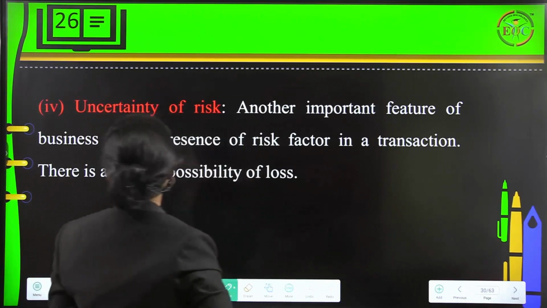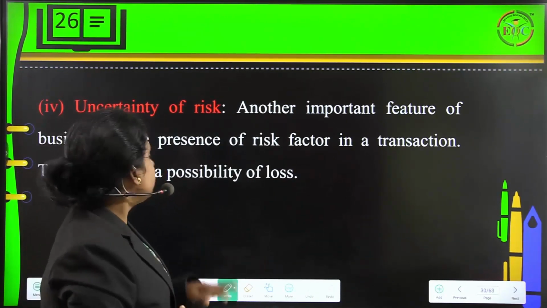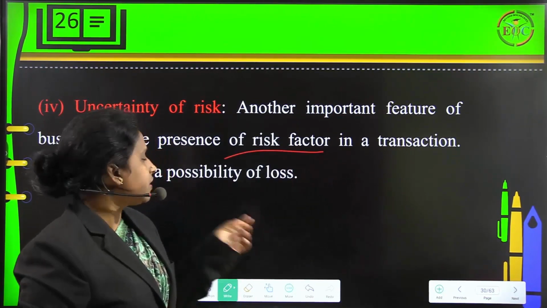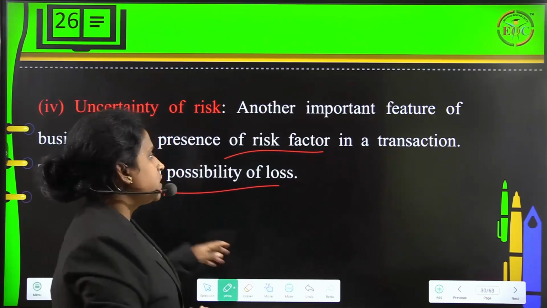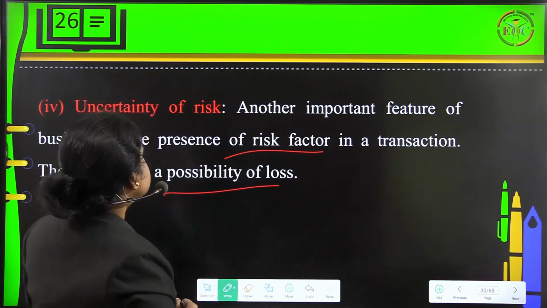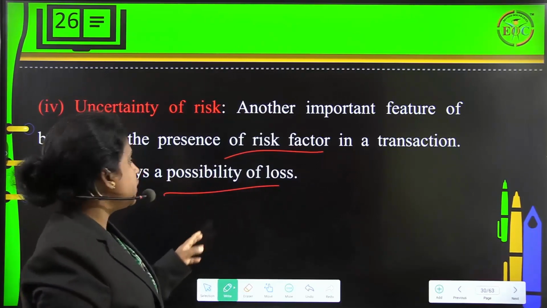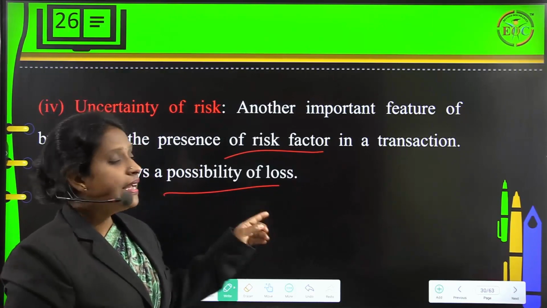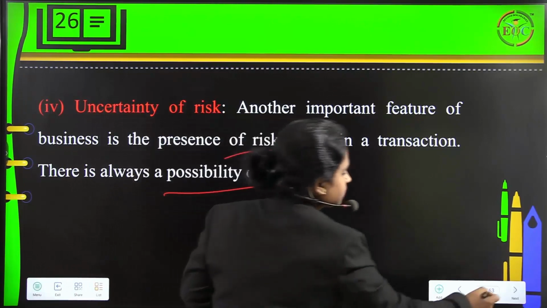Then uncertainty of risk. Under this, another important feature of business is the presence of a risk factor in a transaction. There is always a possibility of loss. So uncertainty of risk is also considered as one of the important features of business, as it is the presence of a risk factor in the transaction. There is always a possibility of loss.